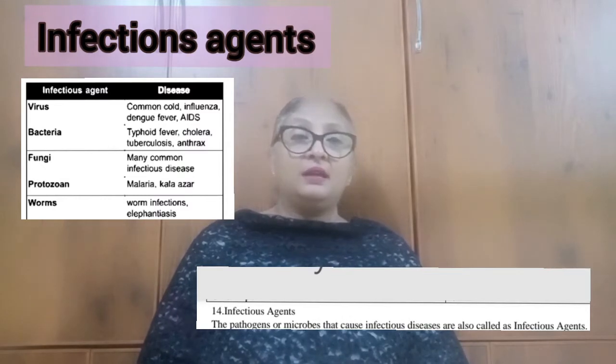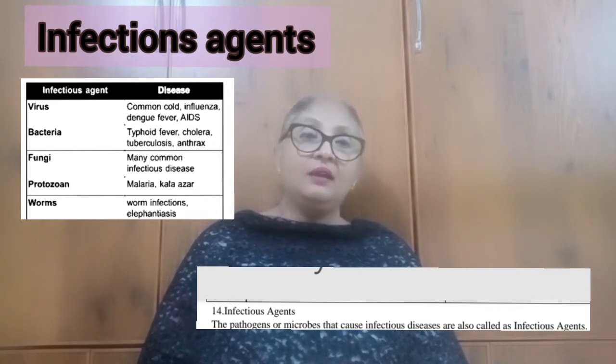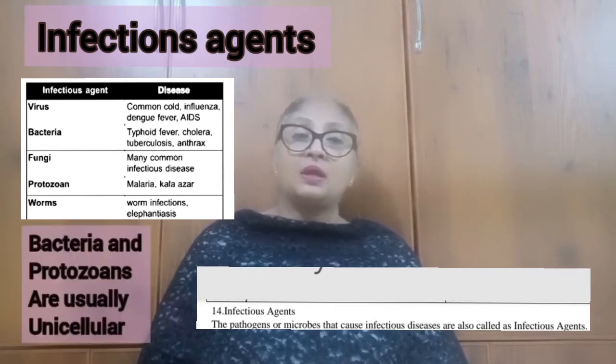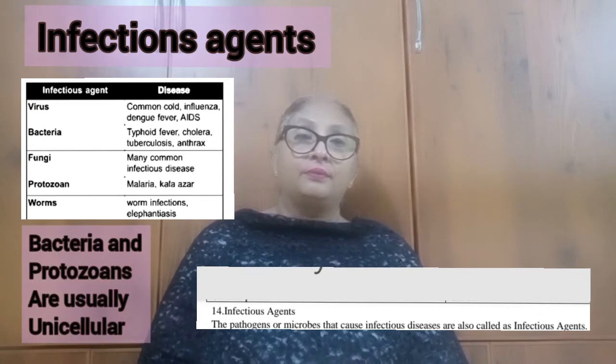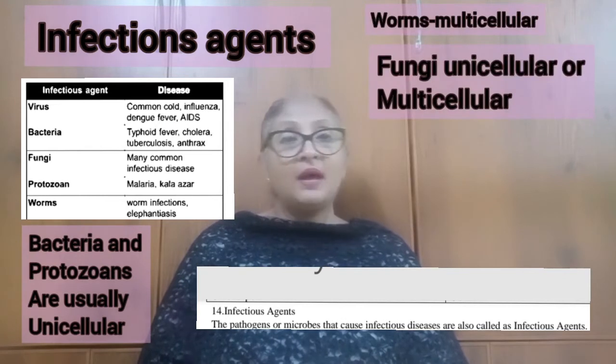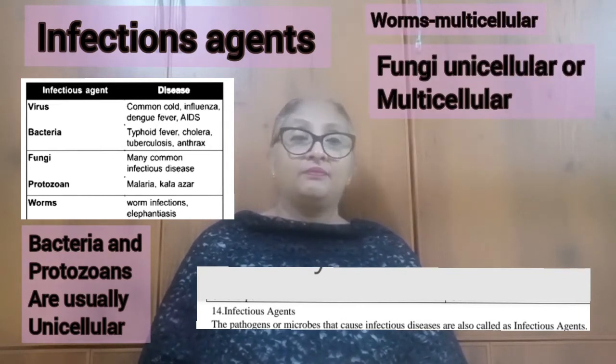These come under various categories, that is bacteria, viruses, fungi, protozoans and worms. Bacteria and protozoans are usually unicellular. Worms are multicellular. Fungi, some are unicellular while the others are multicellular.